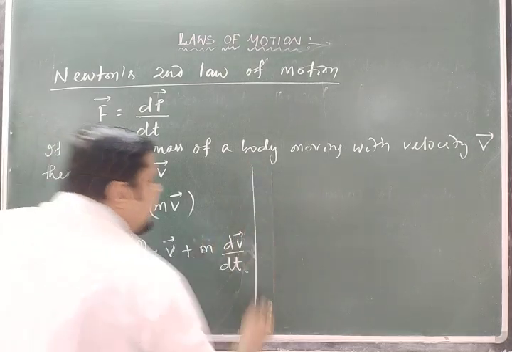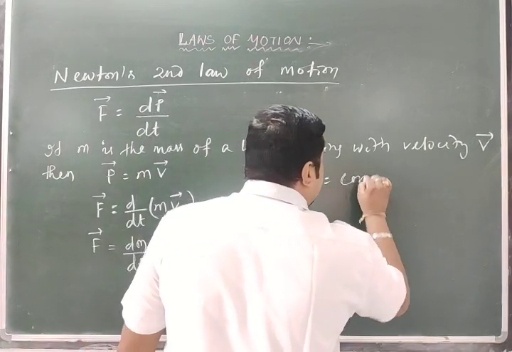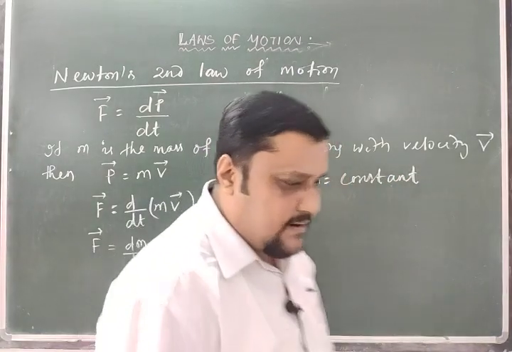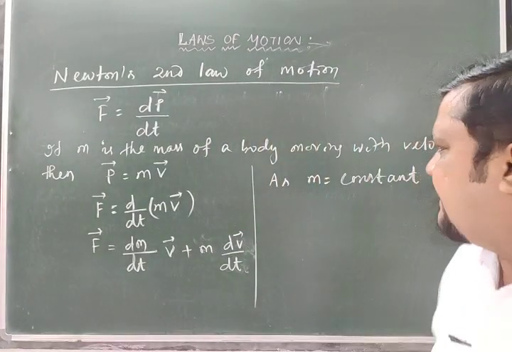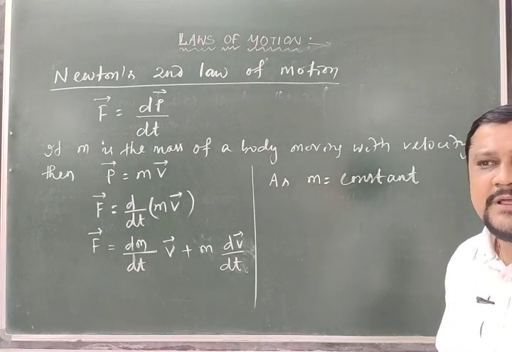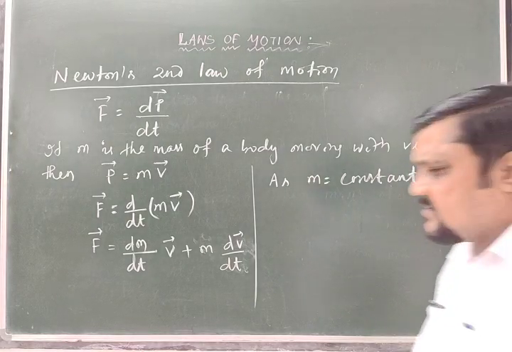As we know, the mass of a body is constant so long as it is in non-relativistic motion. We will discuss non-relativistic motion in our second lecture also.